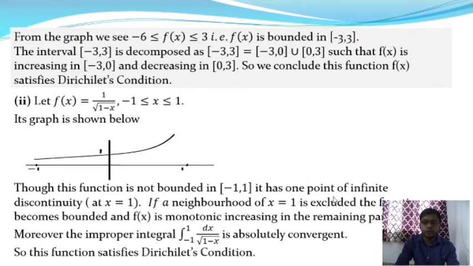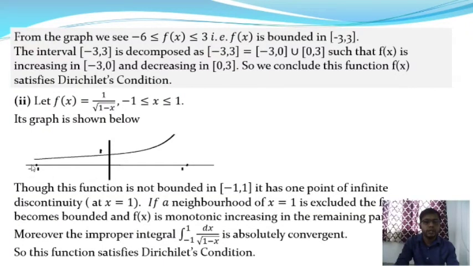It has one point of infinite discontinuity at x is equal to 1. Okay. So if a neighborhood of x is equal to 1 is excluded, the function becomes bounded, and f(x) is monotonic increasing in the remaining part.